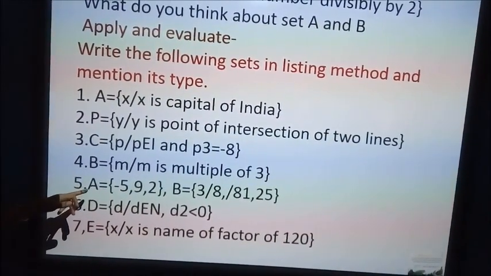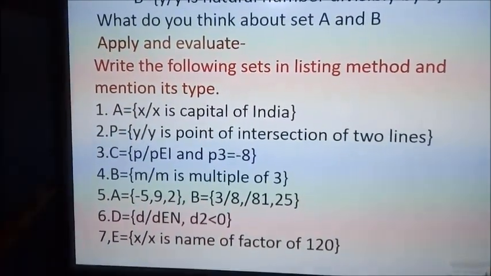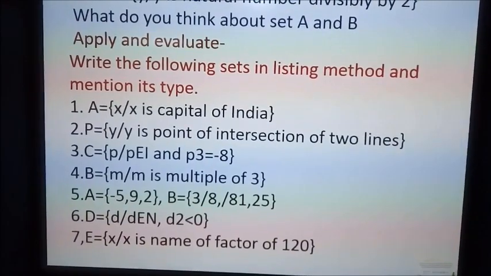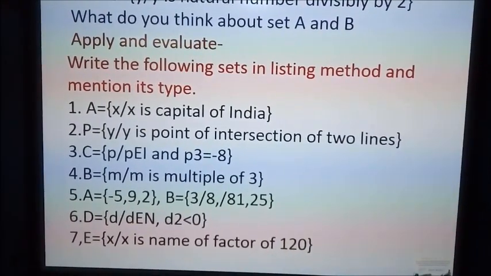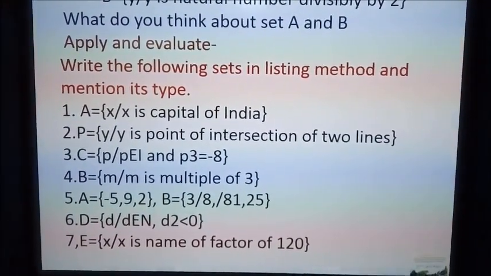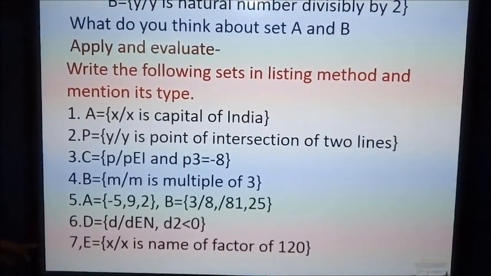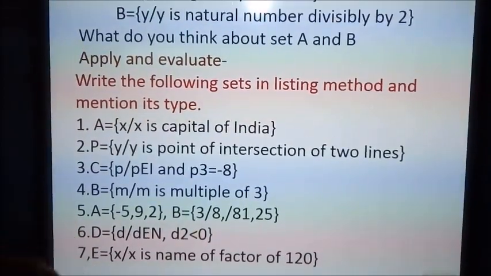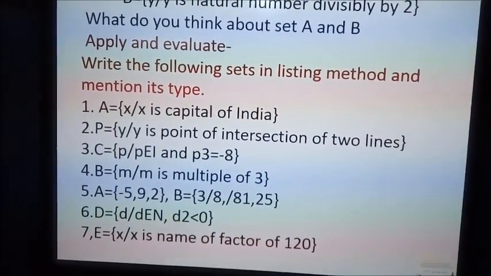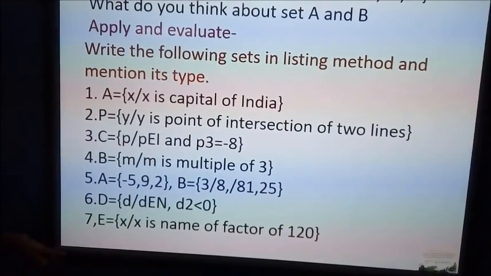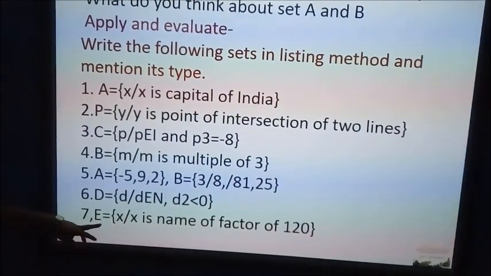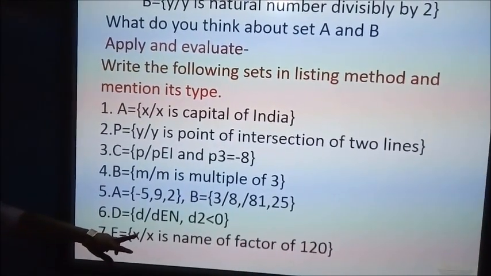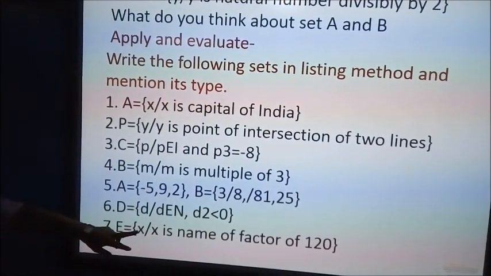Next example, A is equal to {-5, 9, 2}, B is equal to {3/8, 3, 8, 81 and 25}. D: every element of D is small d such that d belongs to N and d squared is less than 0. And last example, E: every element of E is X such that X is the name of a factor of 120.